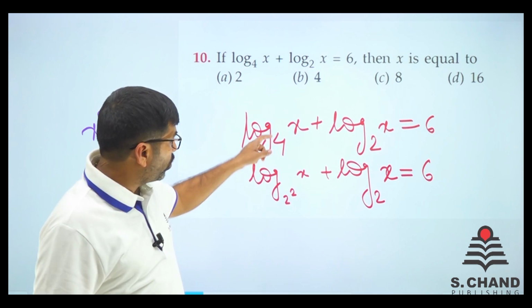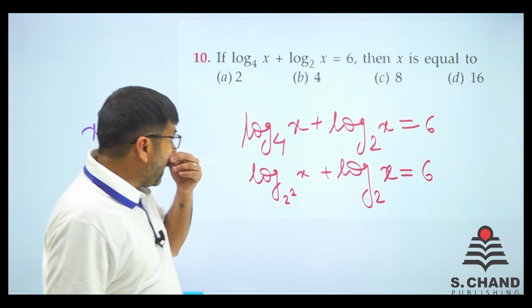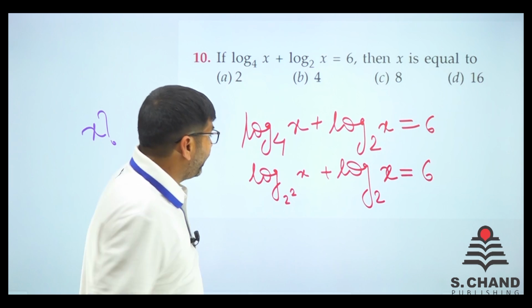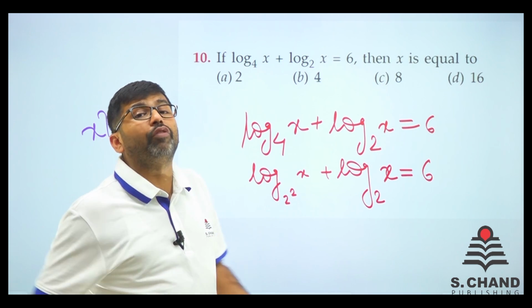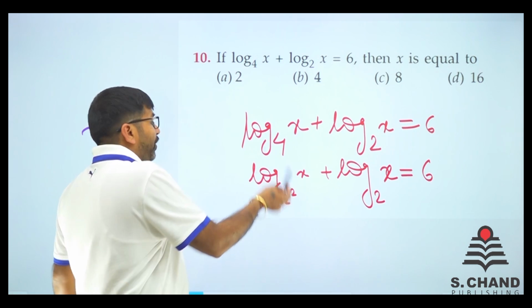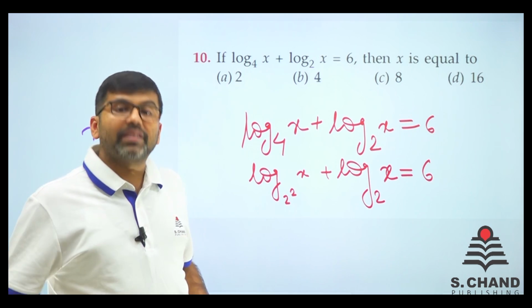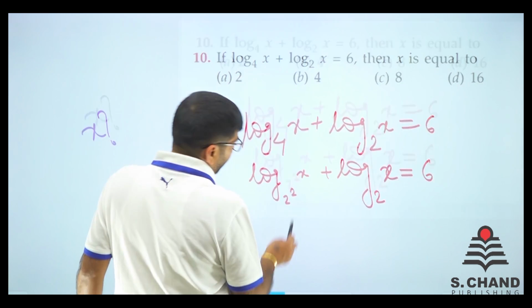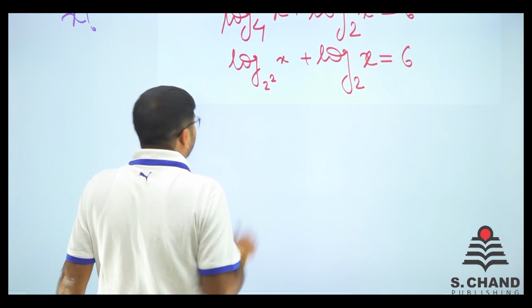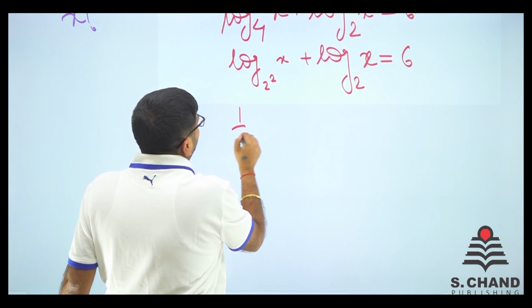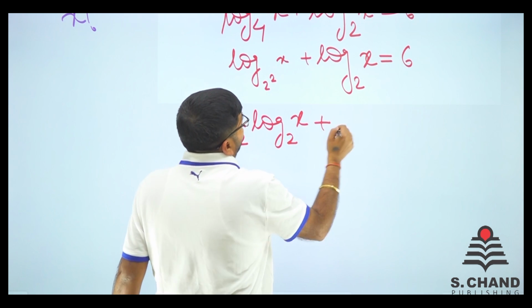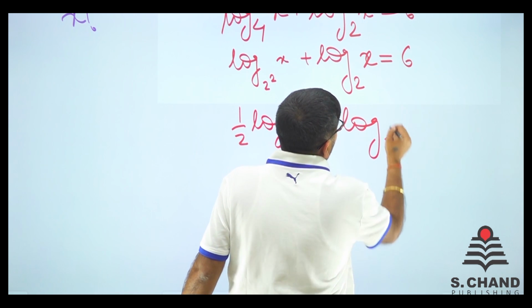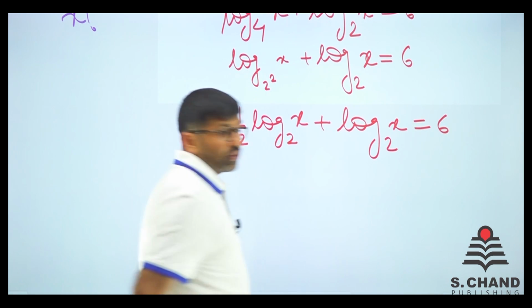Can I write that, so that 4 is 2 square? Now I know it for sure that if there is base square, that means anything power of base, it goes in front as in 1 upon something. So, for sure I can write the same as 1 by 2 log x plus log x is equal to 6, right?